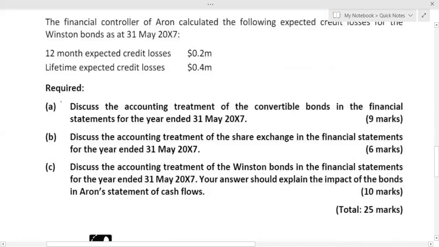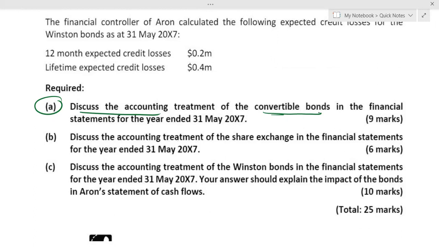Look at this, part A. Discuss the accounting treatment of convertible bonds. Stop. When we say convertible bond, it means hybrid instrument. Repeat, convertible bond is a hybrid instrument.